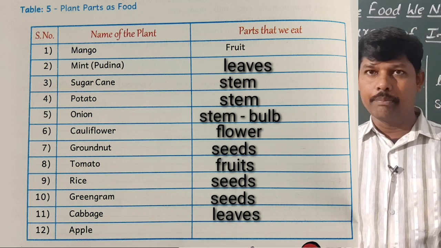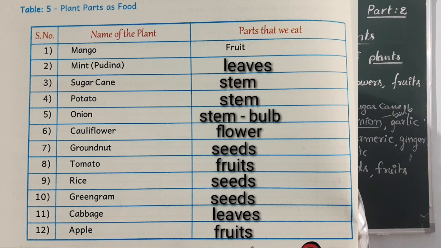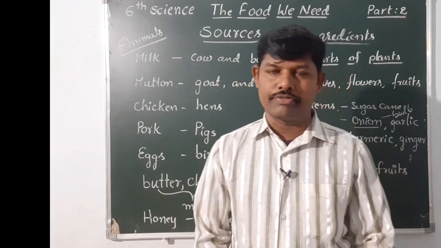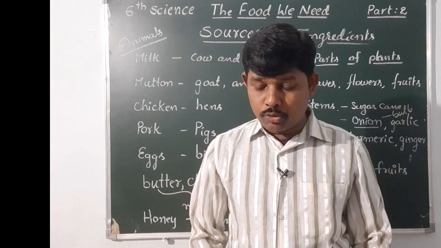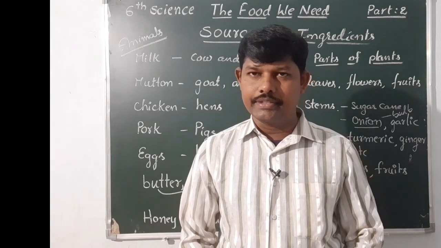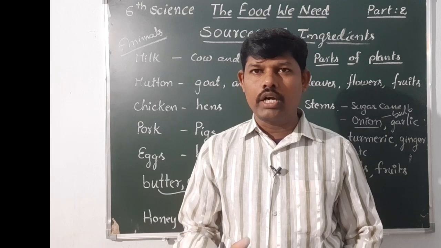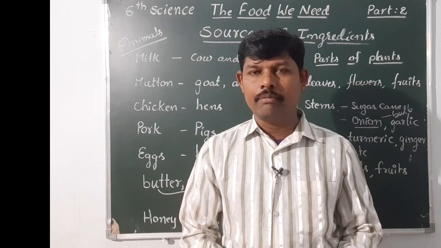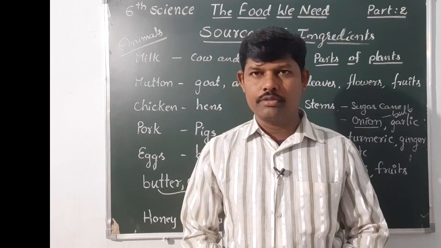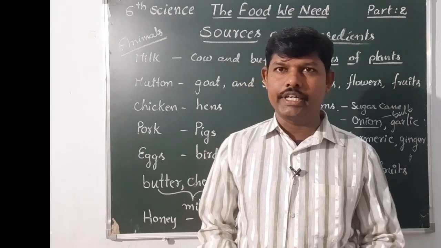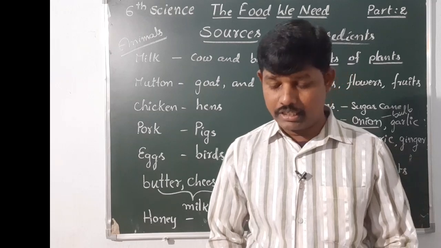So complete that table. After completing that table, we have two questions. First question, what parts of the plants do we generally eat? Generally we will eat leaves and fruits. Everybody knows leaves will be eaten and fruits also generally.